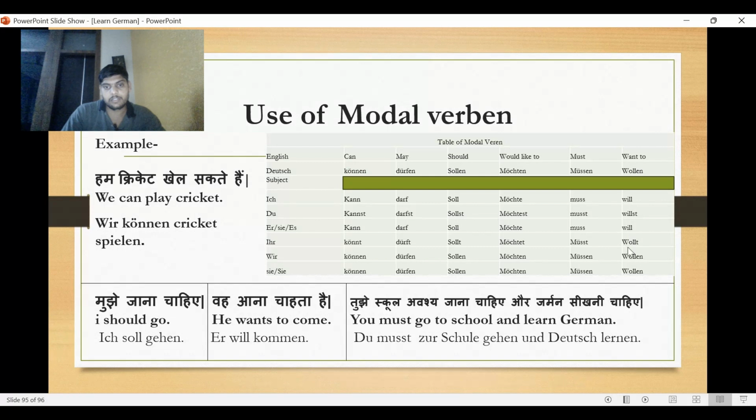Kann is könnt, darf is dürft, soll is sollt, möcht is möchtet, muss is müsst, and will is wollt. Here is the plural form of the subject, wir, sie. So with the plural form of the subject, we do not remove any letter from the end, and we do not require to add any other letter. It means we use it as it is, the infinitive form of the verb.